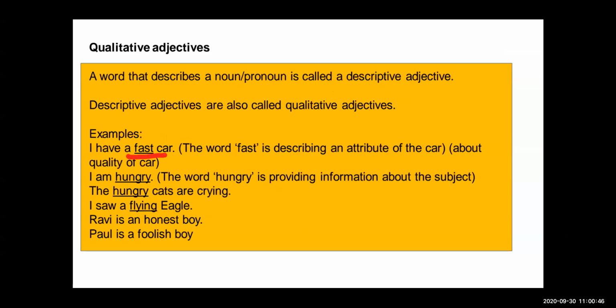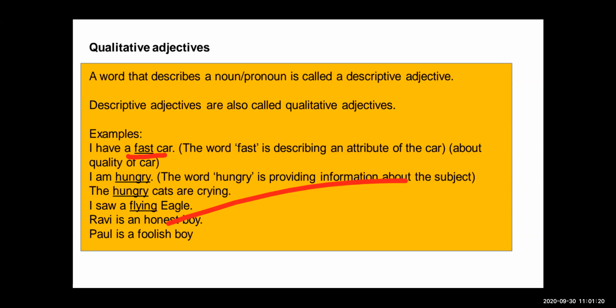Now, Ravi is an honest boy. How is the boy? He is honest. Paul is a foolish boy. So foolish, honest, flying, hungry, fast, all these words describe the quality of a person, place, or thing. These are adjectives describing the quality of the noun. These are the qualitative adjectives.